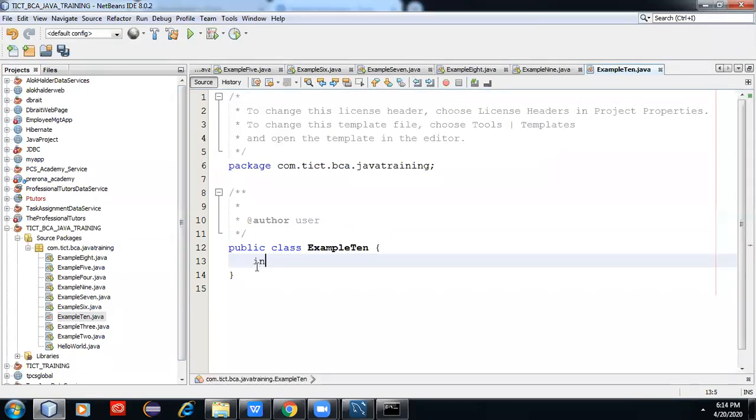Like I have an int array x equal to 20, 30, 40, 50, 25. This is an array, and if I want to print it,